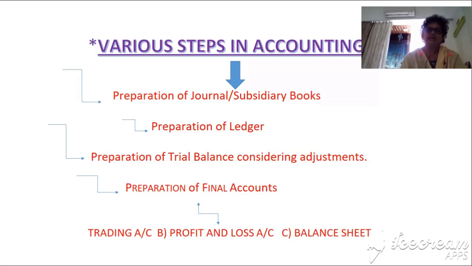Anybody tell me, what's the meaning of journal? Yes, journal is the book of original entry, where each and every day's transactions are recorded. So journal means a daily record. Then the second step of accounting is preparation of ledger.